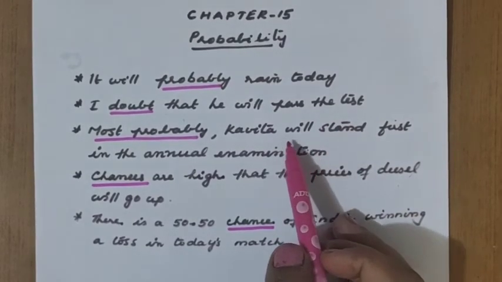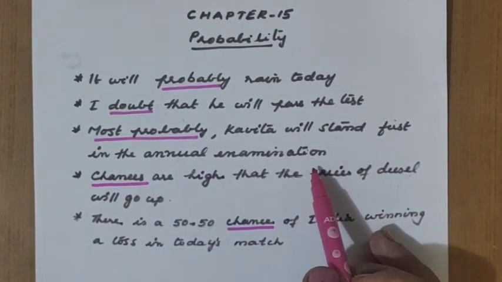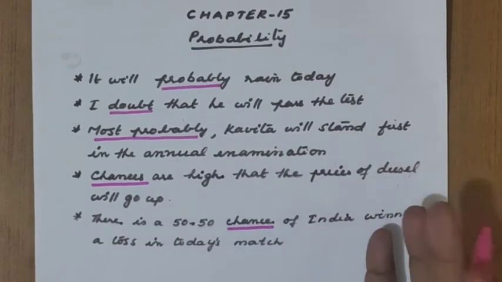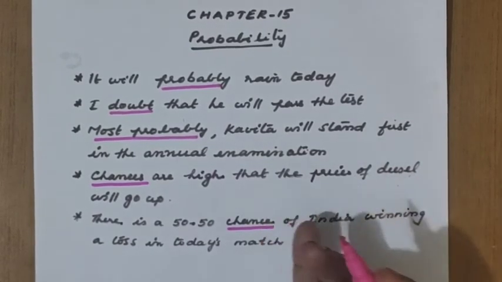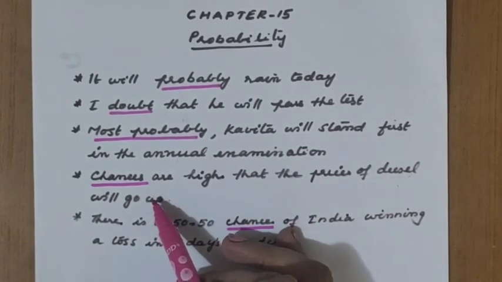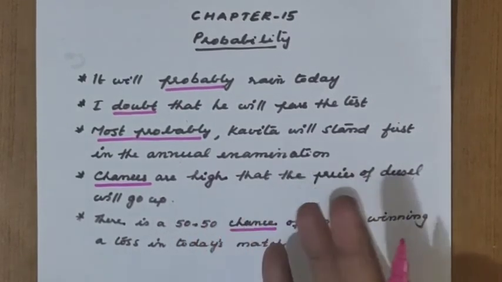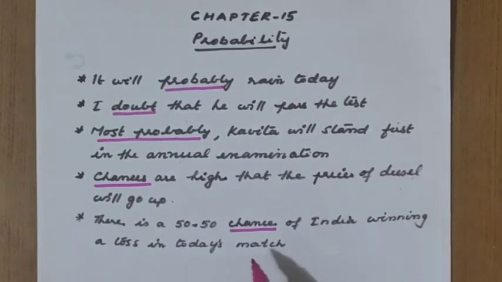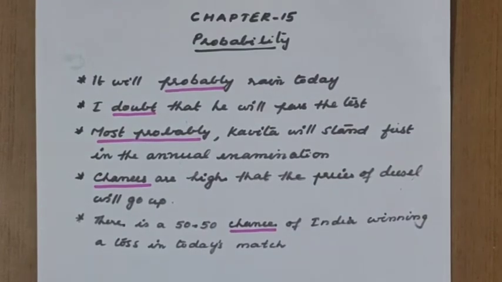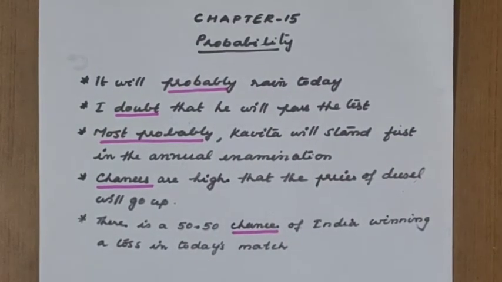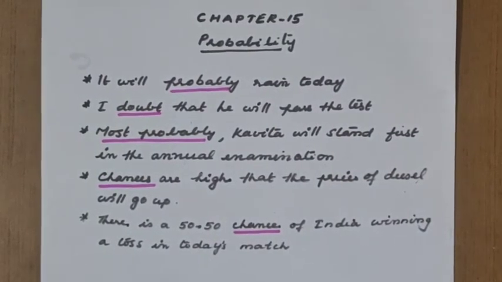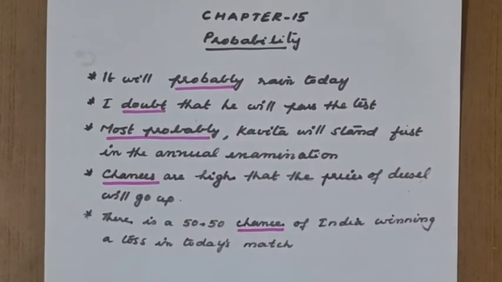Then Kavita will stand first in the annual examination. Maybe she is first, or she can be second also, or any other result. Chances are high that prices of diesel will go up. Maybe today it may not be, maybe tomorrow it may be true. There is a 50-50 chance of India winning a toss in today's match also. If we come across statements like that, what does this show? It shows a type of uncertainty, the uncertainty of probably, etc.